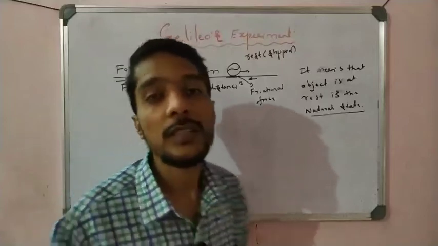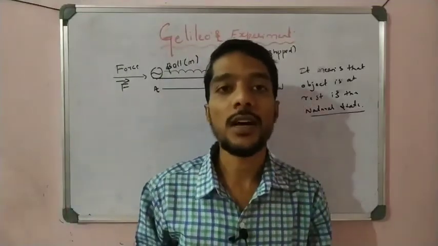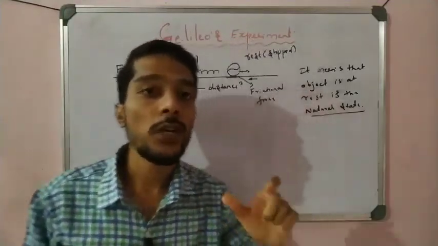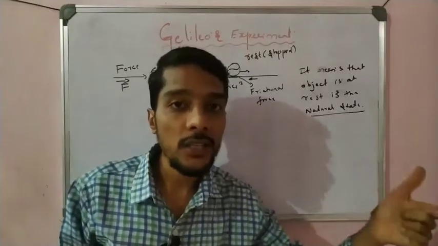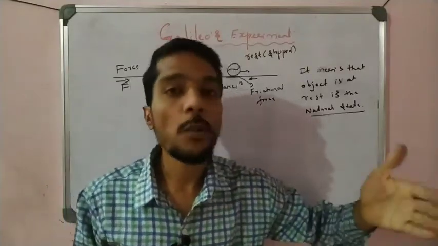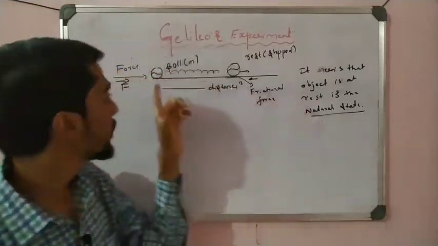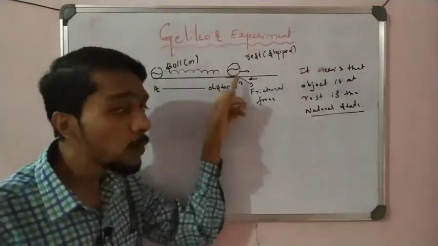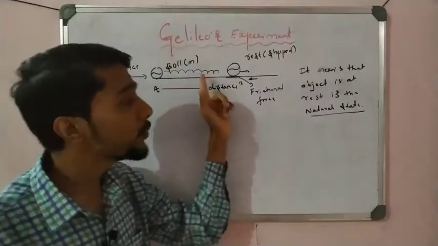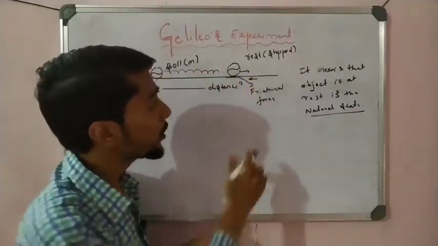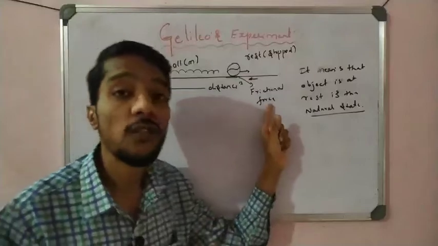So Galileo's answer is correct here. If an object is moved from rest, we require a force, and to stop the object or decrease its speed, we also require a force. Here the object is at rest. How is it moved? By application of force, and the object is now moving. How is it stopped? Because of the application of force, that is called frictional force.